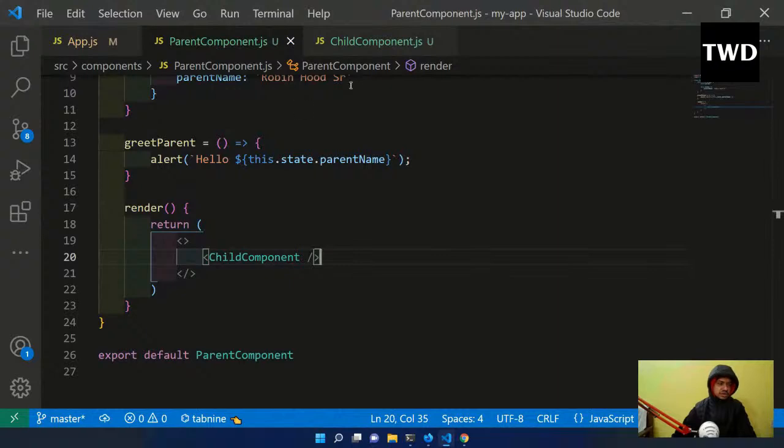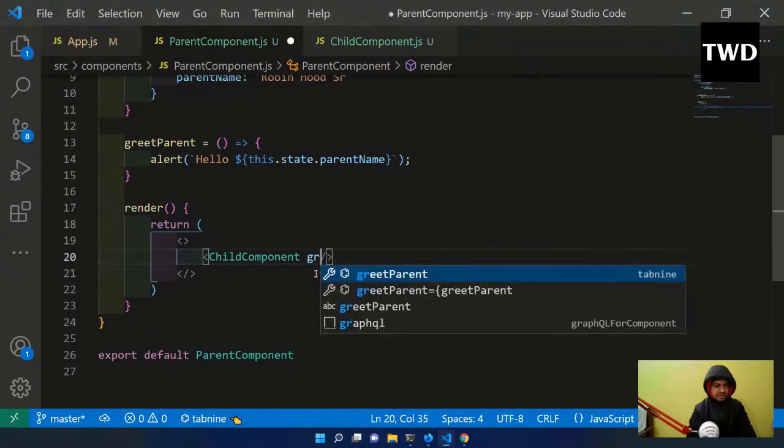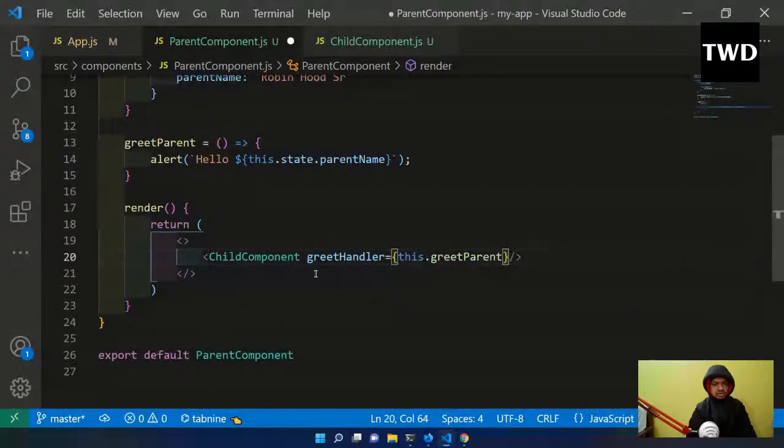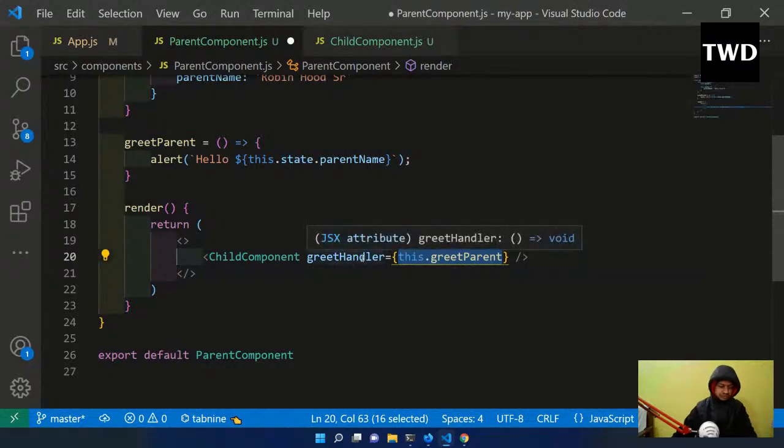The first thing I need to do is, from the parent component, pass a props in this. The props name can be anything. You might see that a lot of the time people keep the props name the same, but I don't believe in keeping it the same, because it creates confusion. So greetHandler, though you can keep it the same also. Greet handler is equal to this.greetParent. So this.greetParent is the function name. I'm passing a props greetHandler. When this props does something, then this.greetParent, this function, will run.